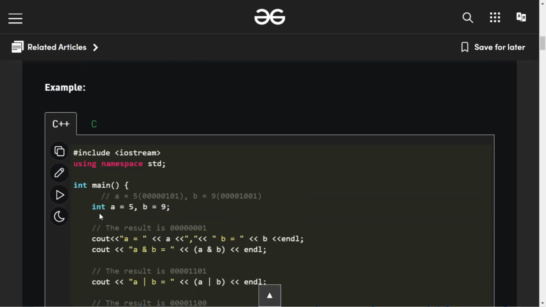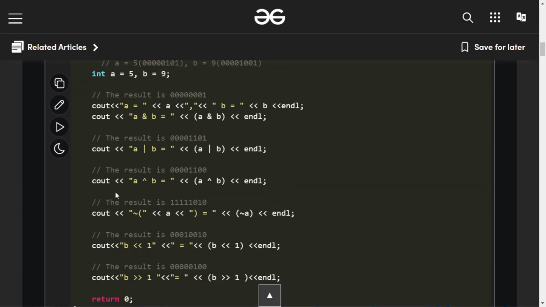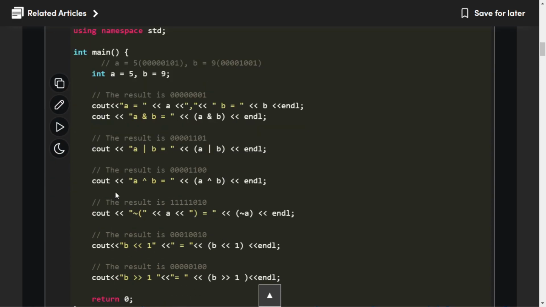Here it is also explained that it is taking int as the type. So the A is 0 five times, then 1 0 1. Why? Because A is of size 8 bits. So there should be 8 bits in the binary expansion of 5, the binary form of 5. And when we change all the ones to zeros and all the zeros to ones, we get 250. Okay, fine. So this is fine.